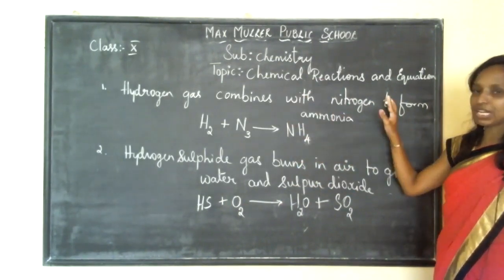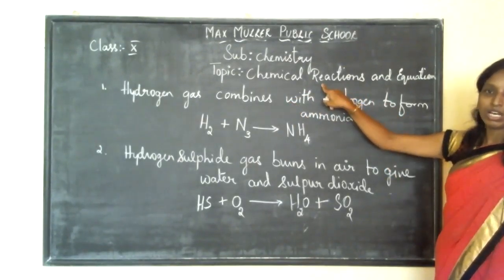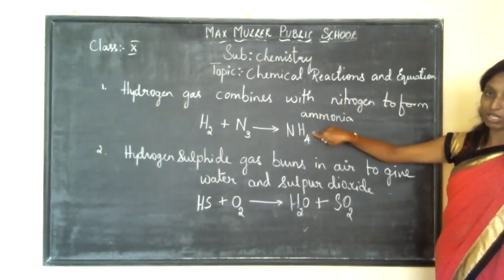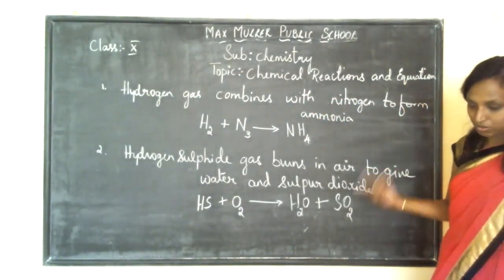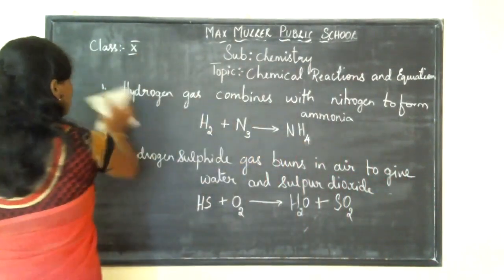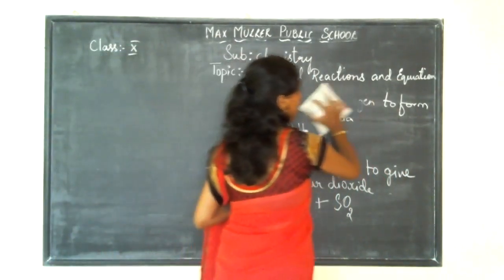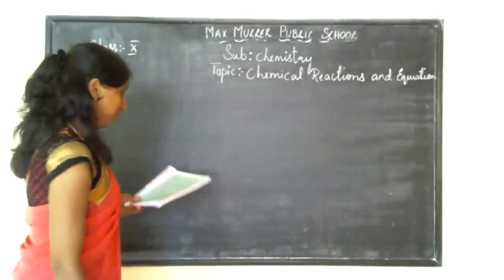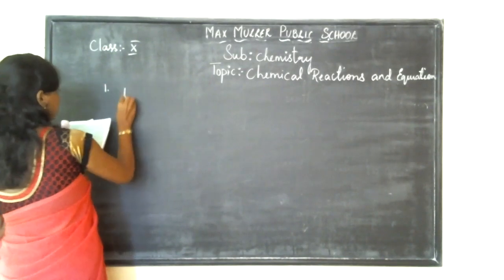They may give you a reaction. See, hydrogen gas burns with nitrogen to form ammonia. This is a chemical reaction. Representing the same chemical reaction in the simplest, symbolic way is called your chemical equation. Is it clear? Now let me give you a few more questions. Please note them down. I'll tell you when the assignment should be written, and at that time you can follow that. Or else you have to practice this, children. Not only now, even in your future, it will be helpful. Now, this you have to practice at home.